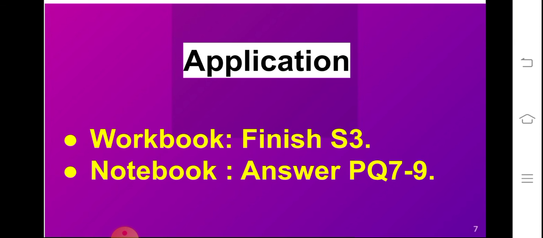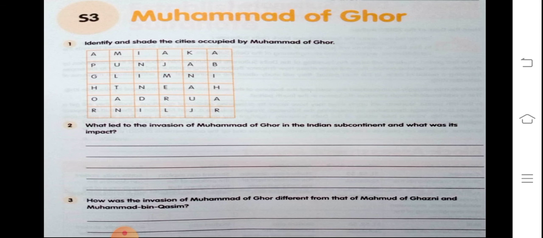Now, children, what do you have to do today? Finish S3 in the workbook and answer practice questions 7, 8 and 9 in the notebook. Again, I am reminding you, write answers in neat and clean handwriting with the proper question number and with the topic's name at the top. Okay, this is a page of workbook S3, and in the first question you have to identify and shade the cities occupied by Muhammad of Ghor. Then for the next two questions you have to write answers.